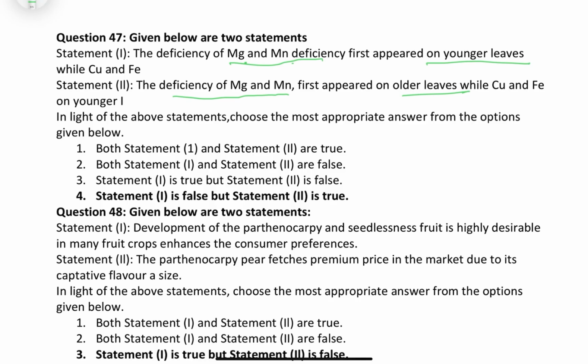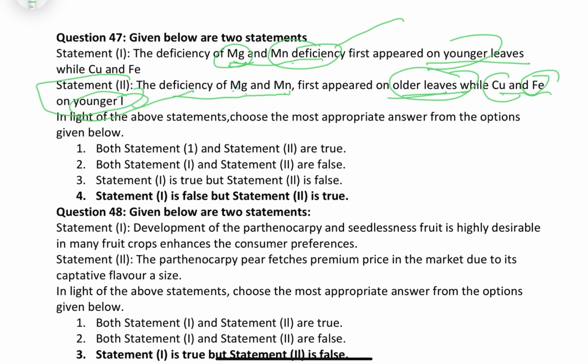The deficiency of magnesium and manganese first appear on young leaf, okay. The deficiency of magnesium and manganese first appear on older leaf, while copper and iron on the younger leaf. So friends, statement 2 is correct, because the deficiency of magnesium and manganese appear on old leaf, while copper and iron on the young leaf. This is correct, and this one is false. It is also written mistakenly, I think.